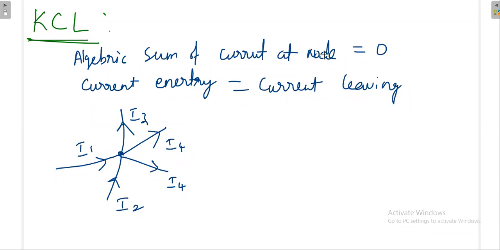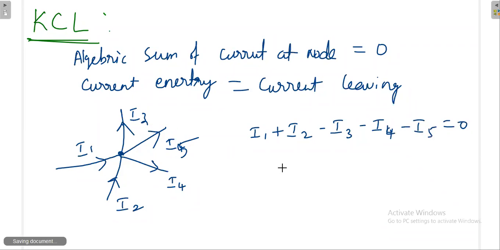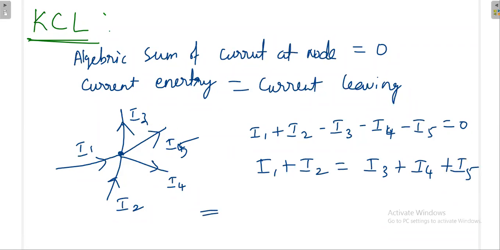Otherwise, the algebraic sum of the current at the node is equal to 0. Algebraic sum means you have to put some sign convention. The entering current you can take as plus, the leaving as minus. So I1 plus I2, then I3 is leaving so I put minus I3, minus I4, and minus I5 is equal to 0. Or mathematically, I1 plus I2 is equal to I3 plus I4 plus I5. Or directly, current entering is equal to current leaving. I1 and I2 are entering, and the remaining I3, I4, I5 are leaving.